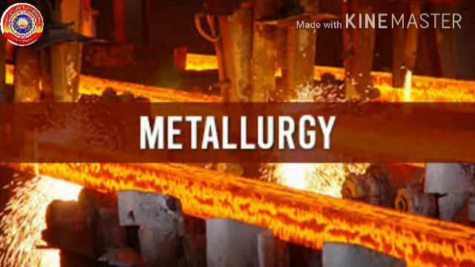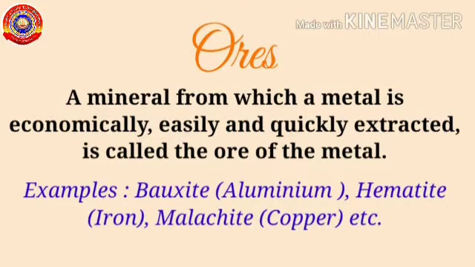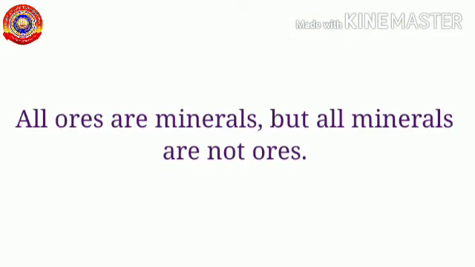So let's recall what are minerals and ores. Minerals are metallic compounds generally seen in the earth crust. All minerals cannot be used for the extraction of metals. So, a mineral from which a metal is economically, easily, and quickly extracted is called ore of a metal. All ores are minerals, but all minerals are not ores.